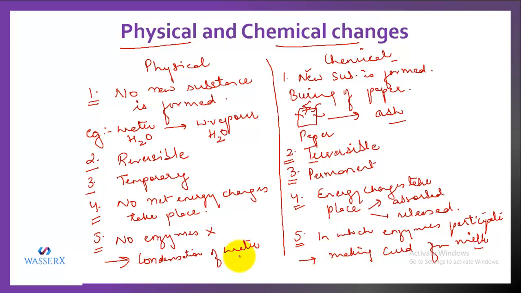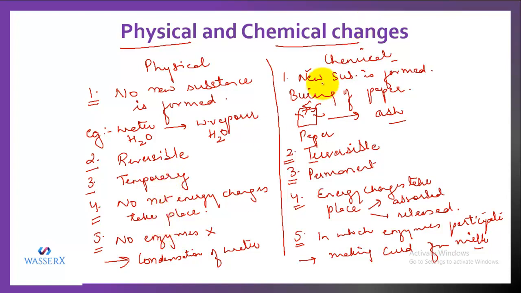I have just written 2 examples in each case, but there are a lot of examples which you can see around you. So whenever in a change there is no new substance formed, the change is reversible and temporary, no net energy changes are involved, and enzymes don't participate, those changes are regarded as physical change.